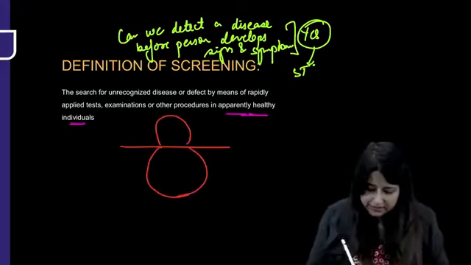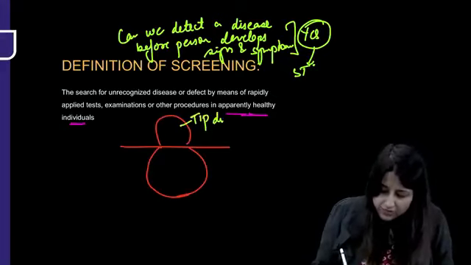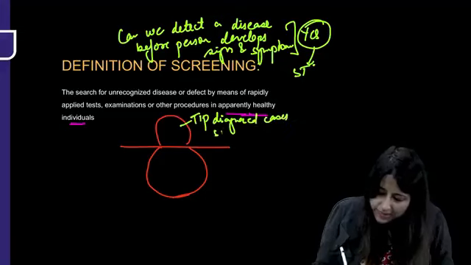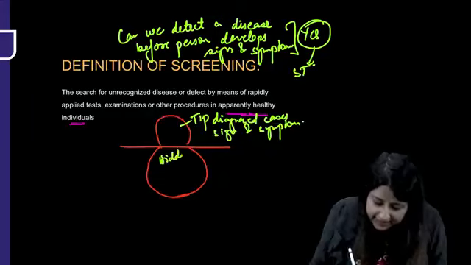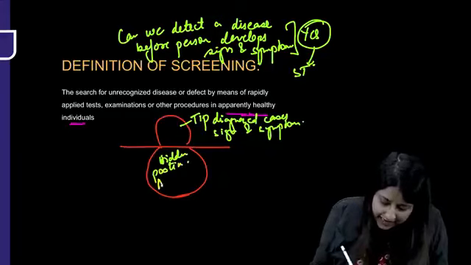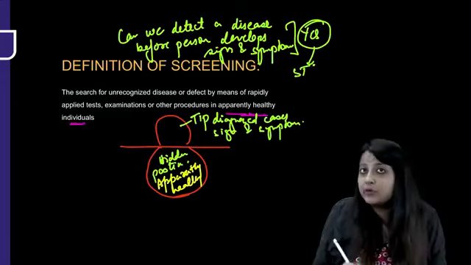Right? So what was this tip, guys? This tip was the cases which were diagnosed. The tip is made of the diagnosed cases, those who are presenting with signs and symptoms. But we are concerned about this hidden portion. Why? Because this is the population which is apparently healthy. That means they appear to be healthy.